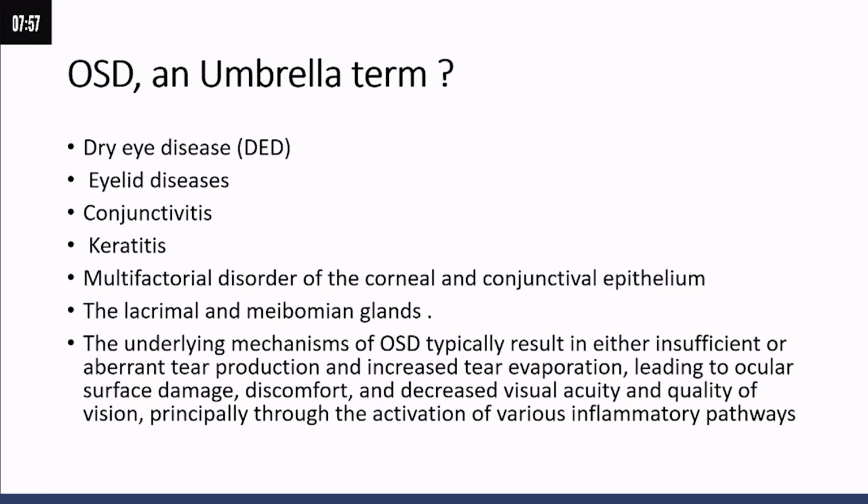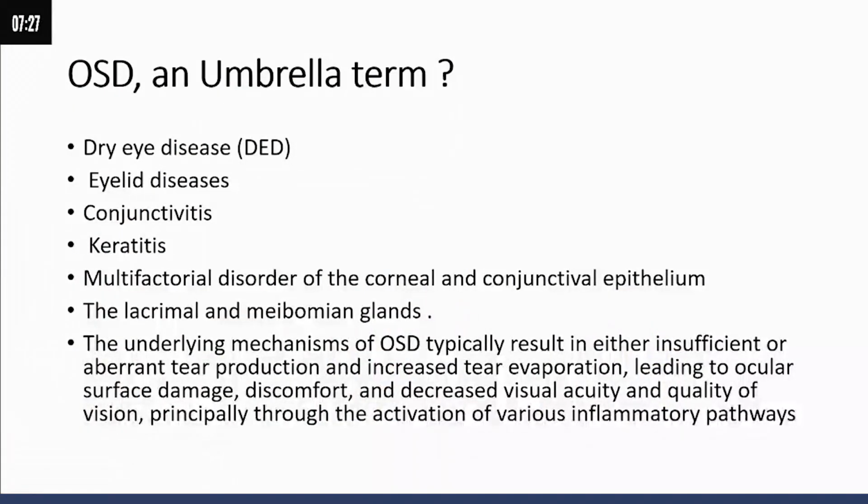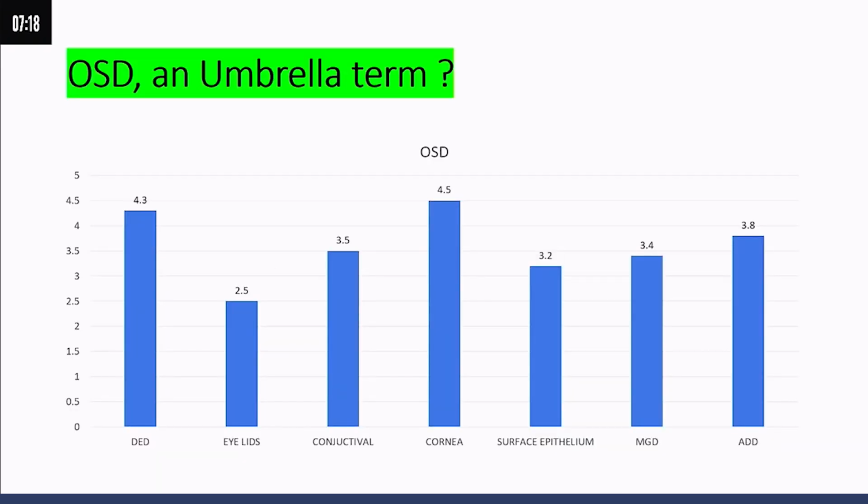It's a big term, like an umbrella. It consists of dry eye disease, eyelid disease, conjunctivitis, keratitis, and multifactorial disorders of the corneal and conjunctival epithelium, the lacrimal and the meibomian glands. As a whole, if your surface, the road, is smooth, your entire journey will be uneventful. The underlying mechanism of OSD typically results in either insufficient or aberrant tear production or increased tear evaporation, leading to ocular surface damage and discomfort, decreased visual acuity and quality of vision, principally through the activation of various inflammatory pathways.